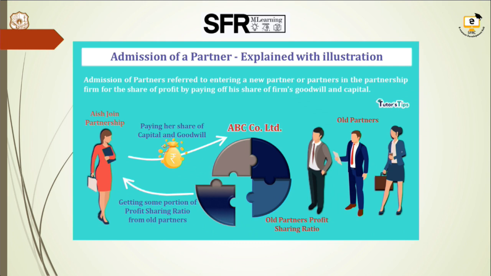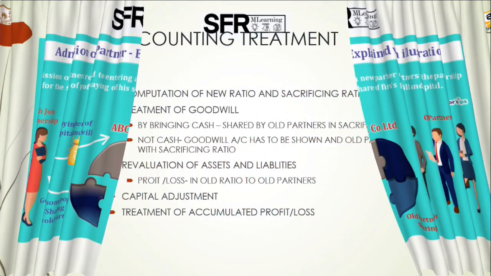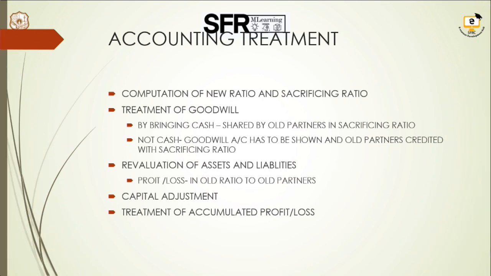For doing this, there is a lot of accounting treatment also. First of all, we have to calculate the new ratio for the partners, as well as we have to specify the sacrificing ratio, which means the old partners are sacrificing their share for the new partner coming into the business. Then the next treatment is treatment of goodwill. If the person has to bring cash for his share of goodwill, that amount will be shared by old partners according to the sacrificing ratio.